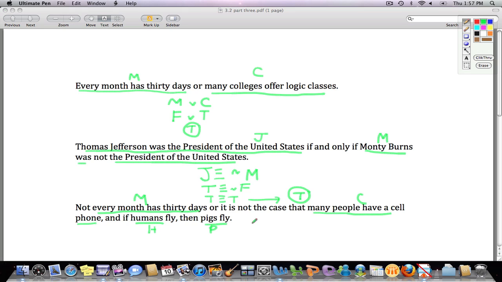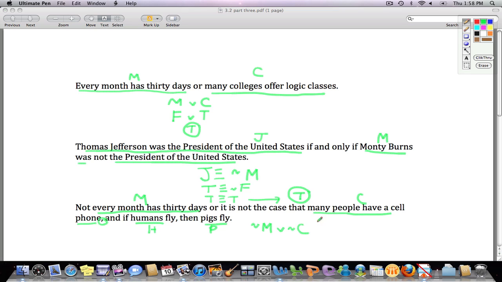Now I have not M: it's not the case that every month has 30 days, which as we suggested is true, or it is not the case that many people have cell phones. It's not true, but we'll see, so not C. Notice this comma right here is important, and it tells me to group the things before the comma as well as the things after.